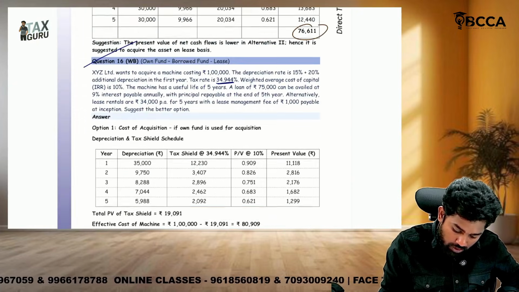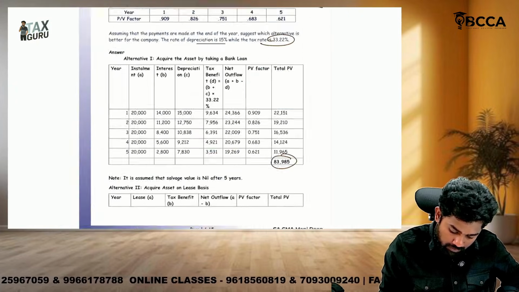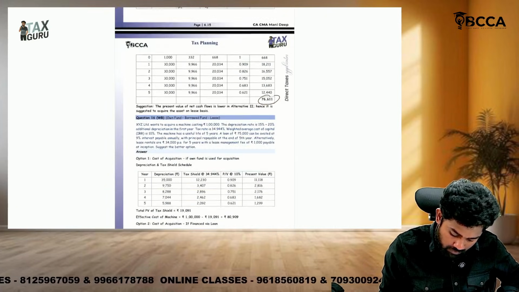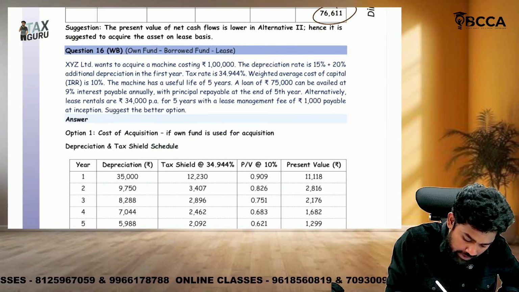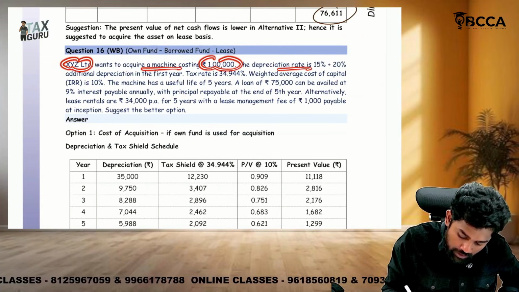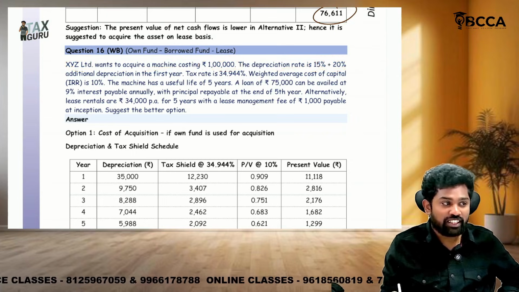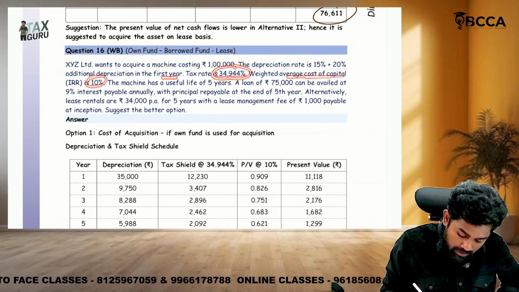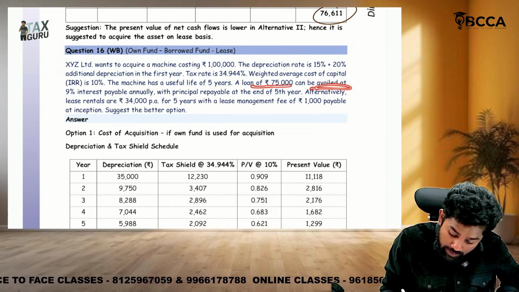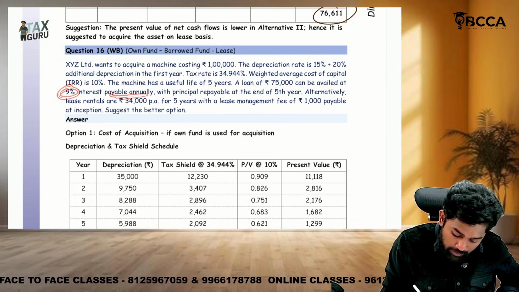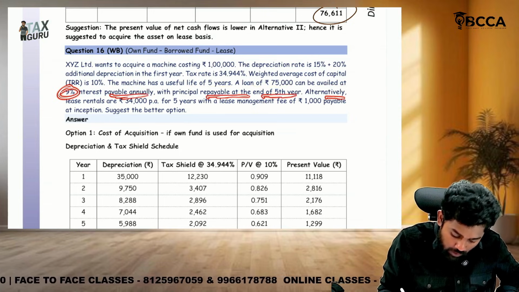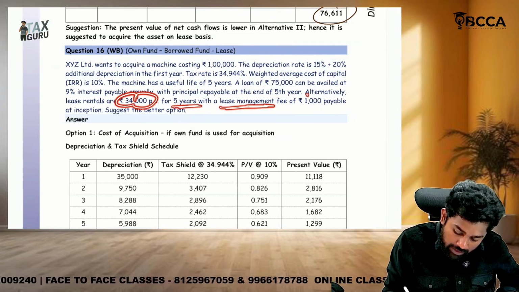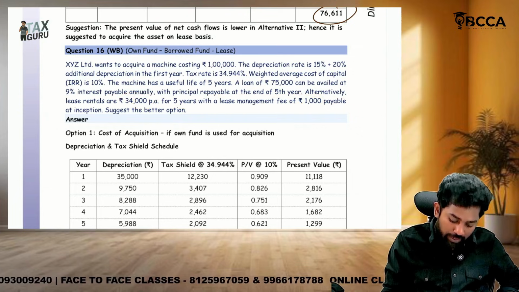Then we are moving on to question number 16. XYZ Limited wanted to acquire a machine costing 1 lakh. Depreciation rate is 15 plus additional depreciation 20, which is only in the first year. Tax rate is 34.944. Weighted average cost of capital is 10. The machine has a life of 5 years. A loan of 75,000 can be availed at 9% interest payable annually, with principal repayable at the end of 5th year. Alternatively, they can go for a lease at 34,000 per annum for 5 years with a lease management fee of 1,000 payable at inception.